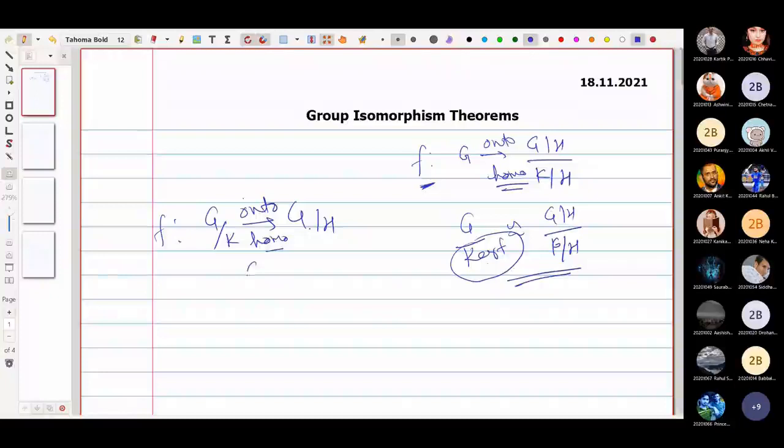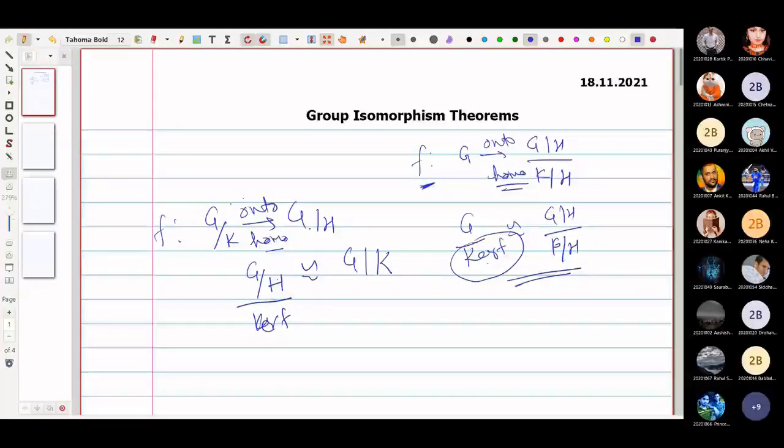Then in that case, G by H is isomorphic to G by K divided by kernel of F.